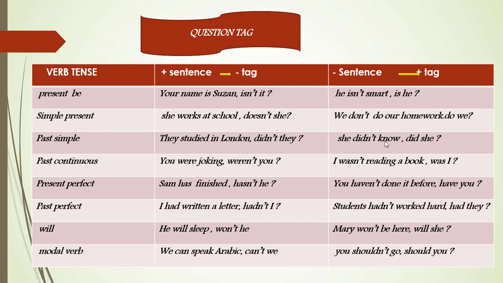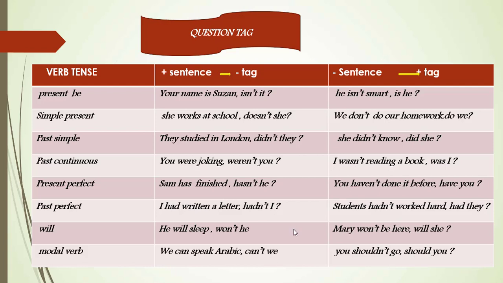She didn't know, did she? So look here, we have didn't know, which is negative. So the question tag is positive: did she? Then we have past continuous.